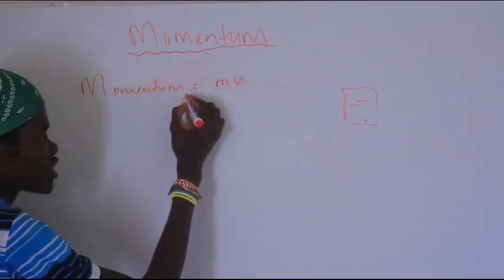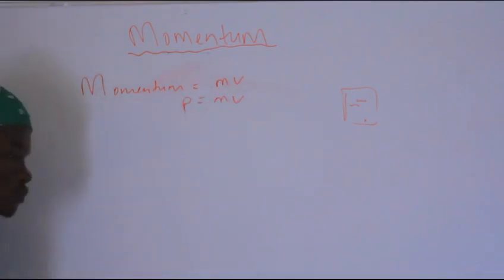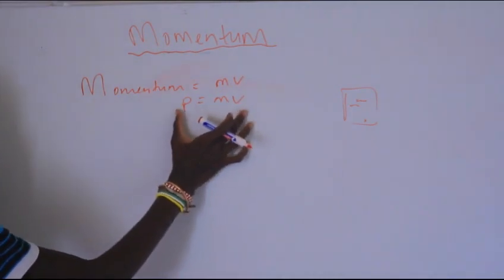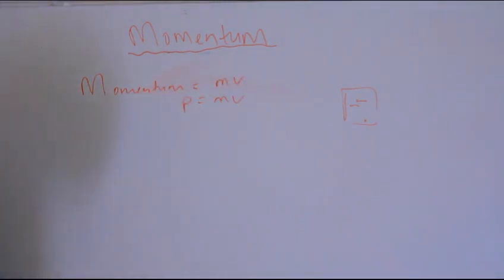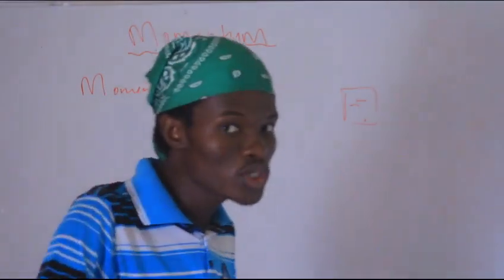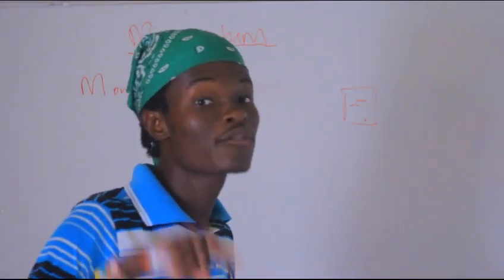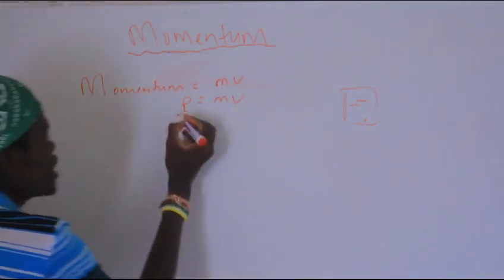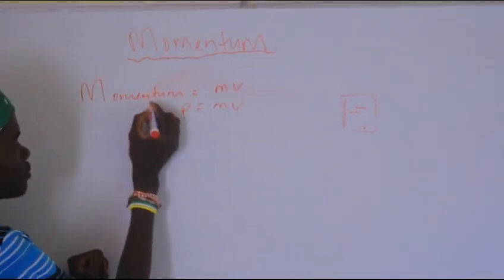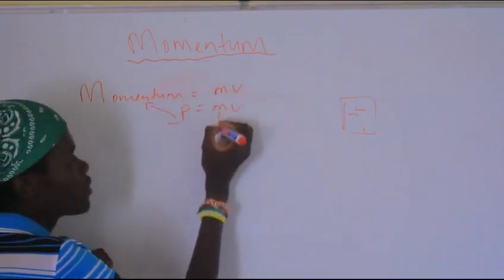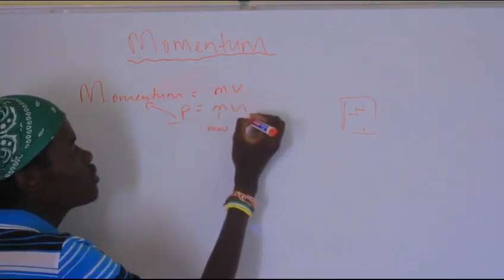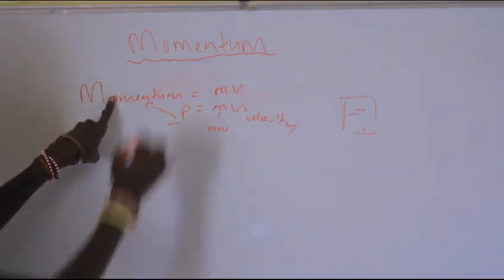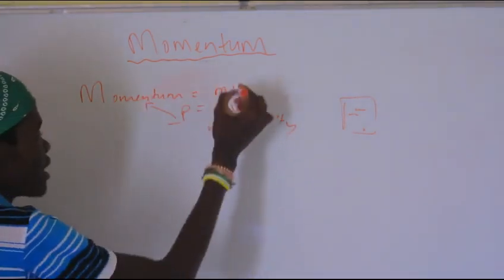It's usually written like this: P is equal to mv, right? Why did I write momentum is equal to mv before writing P? Because I want to show you that in physics we can use the formula to define a certain concept. P means momentum, m means mass, v means velocity. What is momentum if you're smart? Momentum is mass times velocity.